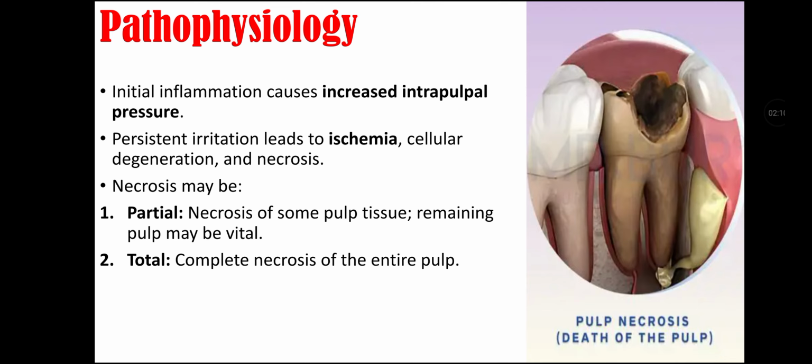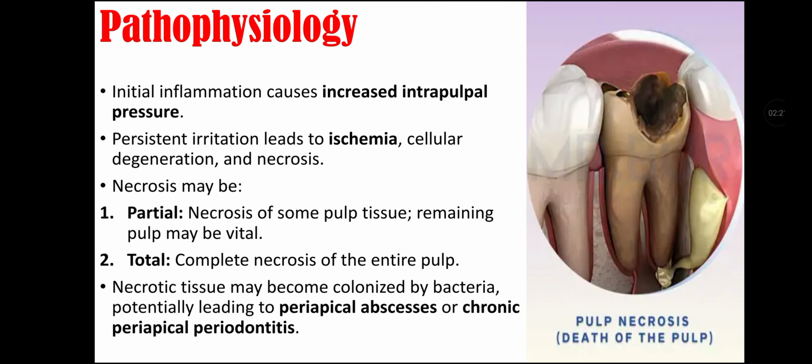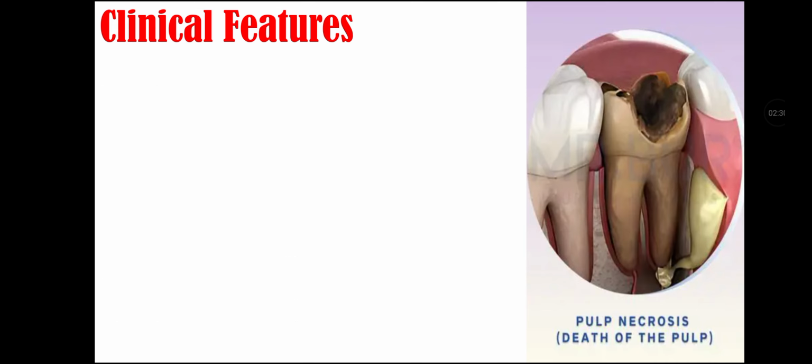Necrosis may be partial or total. In partial necrosis, there is necrosis of some pulp tissue, remaining pulp may be vital. In total necrosis, there is complete necrosis of the entire pulp. Necrotic tissue may become colonized by bacteria, potentially leading to periapical abscesses or chronic periapical periodontitis. Clinical features of pulp necrosis.